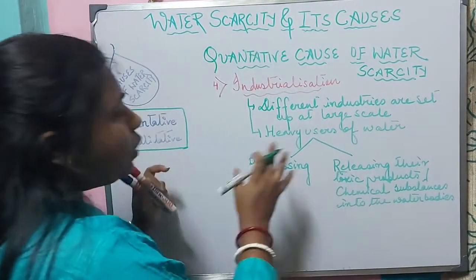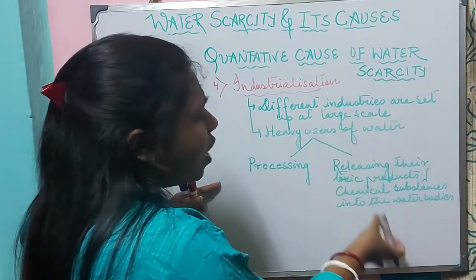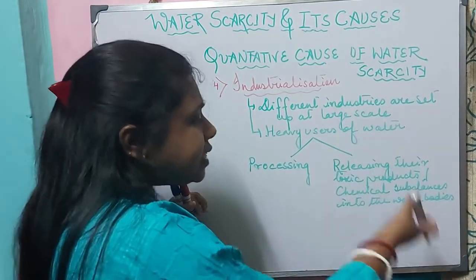So they utilize the water for processing, and also they release their toxic products, chemical substances, without treating them into